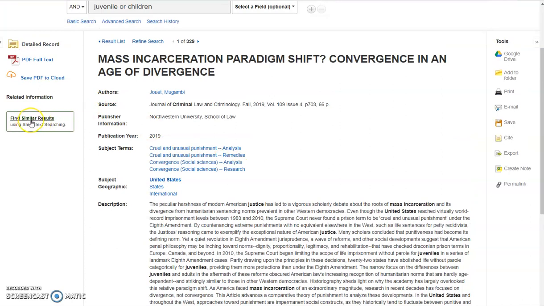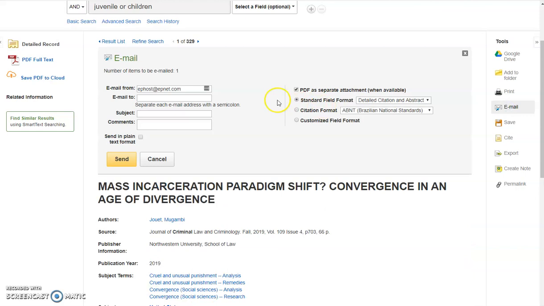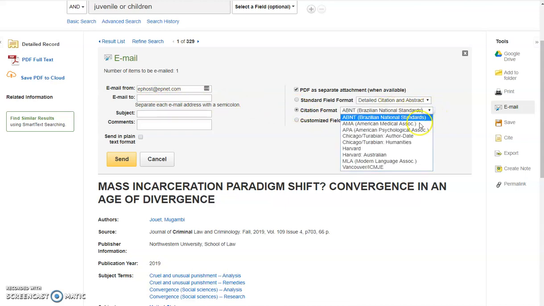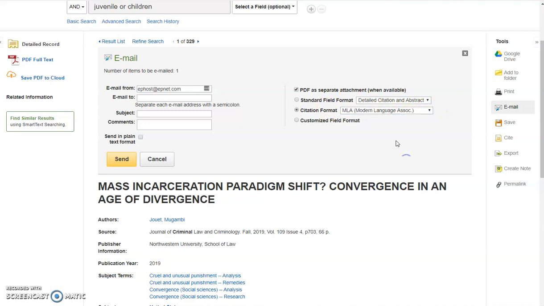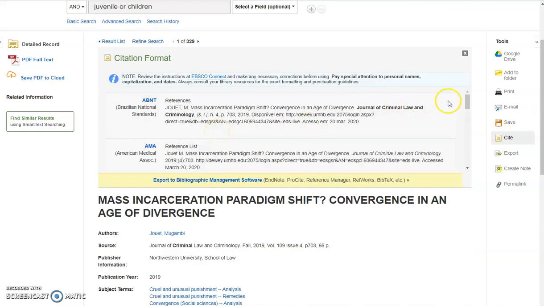There's also a Find Similar Results button over here. And again, you can click here to get to the full text of the article. Over here you have tools for saving or sending the article. One thing I like to do is email myself articles that I think might be helpful. So maybe I don't want to read it right now, but I don't want to lose track of it either. So you can click on email, put your email address in. Make sure to change the citation format to whatever is relevant to the class you're taking, in this case MLA, and click send.